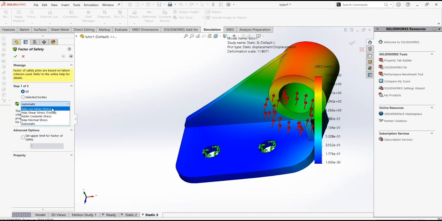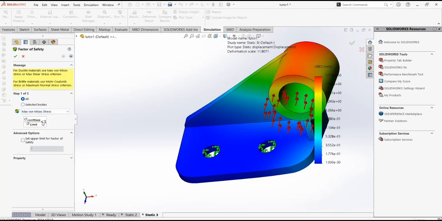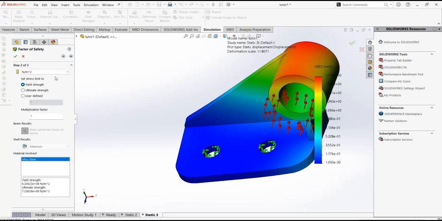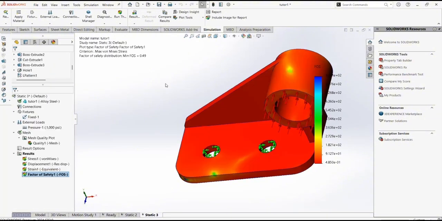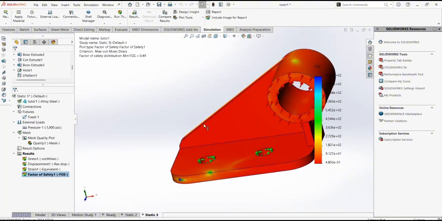From here, you want to change it to Max von Mises stress, yield strength, and click on next. To finish this, we want to click on here. Okay, so it will show you this color.